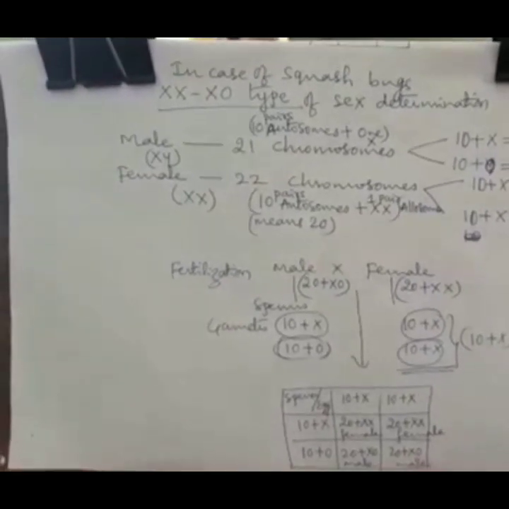So in the chromosomal theory of sex determination, the second one is the XX and X0 type. In squash bugs, it was observed that males have 21 chromosomes, but females have 22 chromosomes. One chromosome is missing. Eggs are the same type carrying the X chromosomes, whereas sperms carry two types of chromosomes. 50% of the sperms have 10 chromosomes and 50% of the sperms carry 11 chromosomes. That we have discussed in the chart.